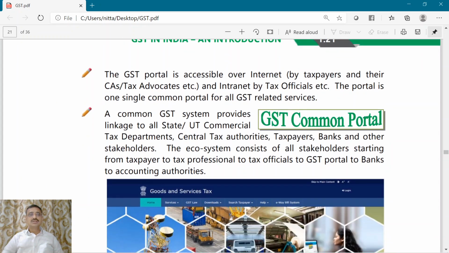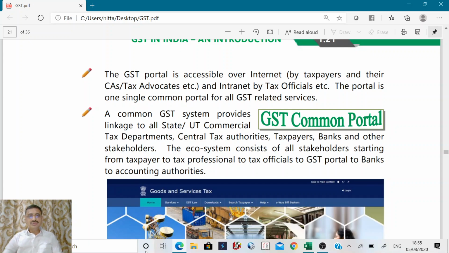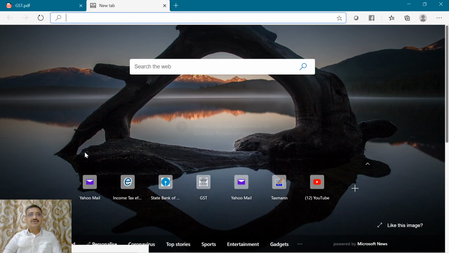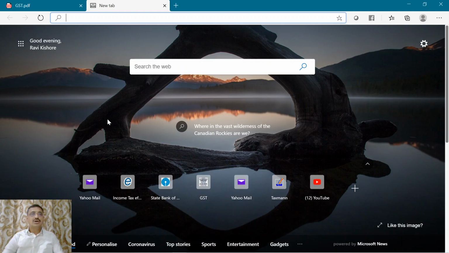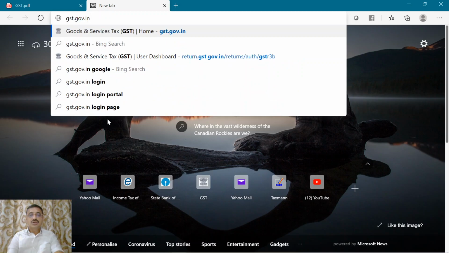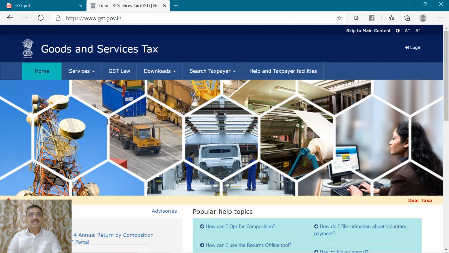Moving forward, the GST portal is accessible over the internet. We went to the browser, and of course it was a bookmark, but you can go to gst.gov.in, as simple as that. Now the GST portal is accessible on the internet like any other websites.